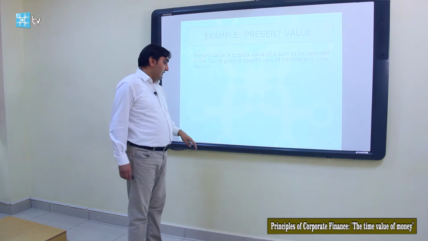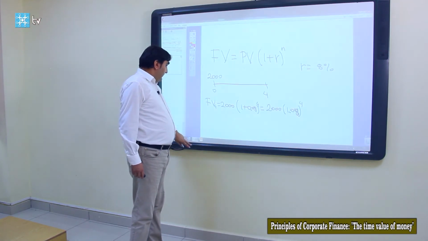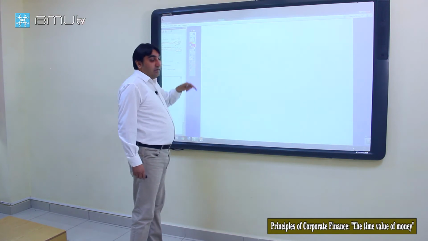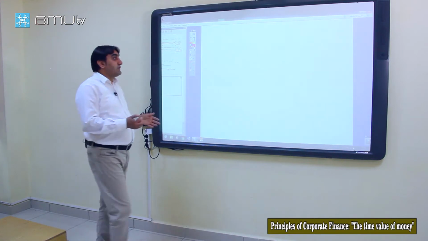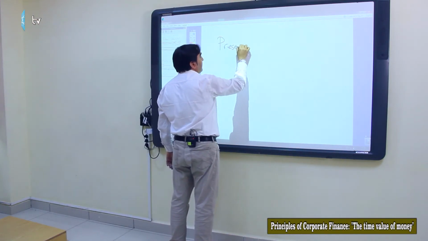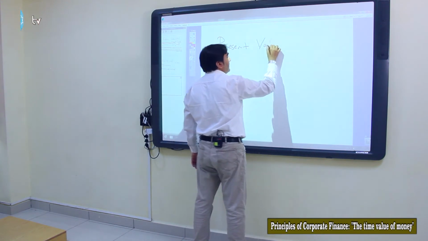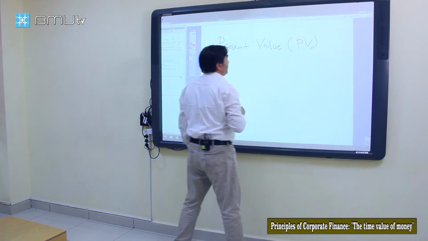This is future value. Also, sometimes we want to know how much we should invest today to reach some amount in the future. This is present value, or PV for short.